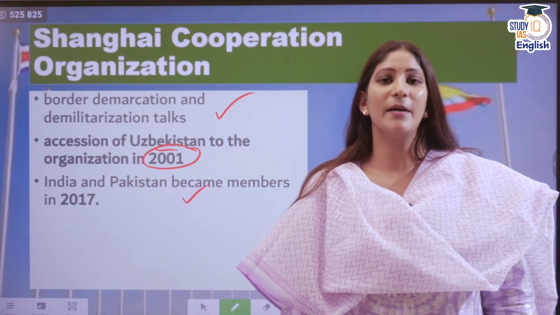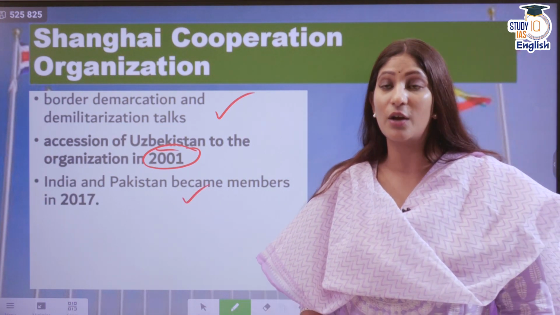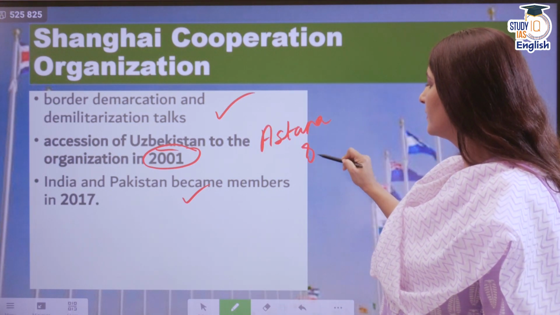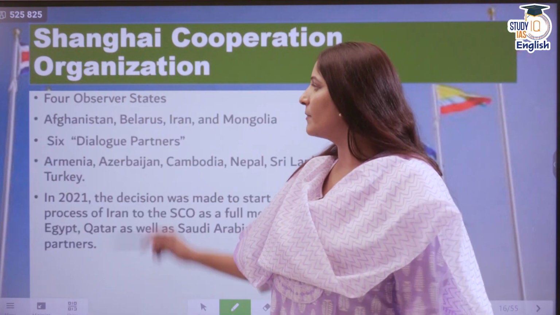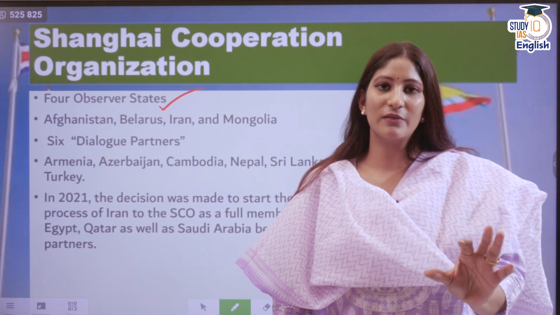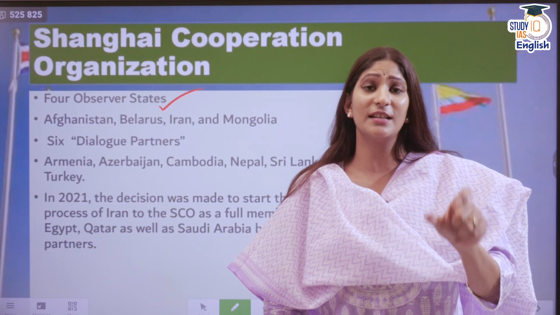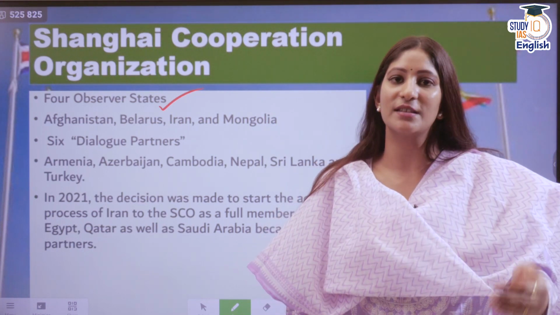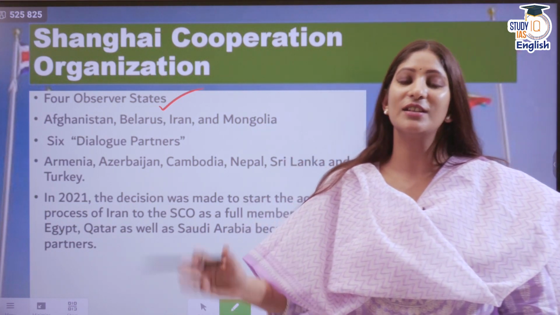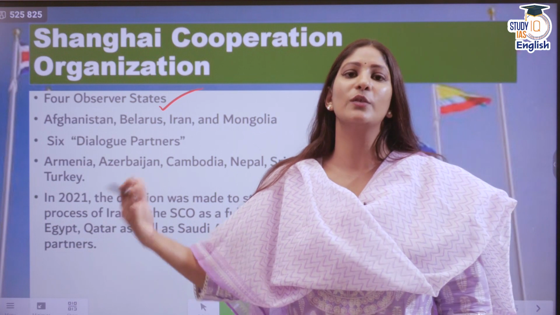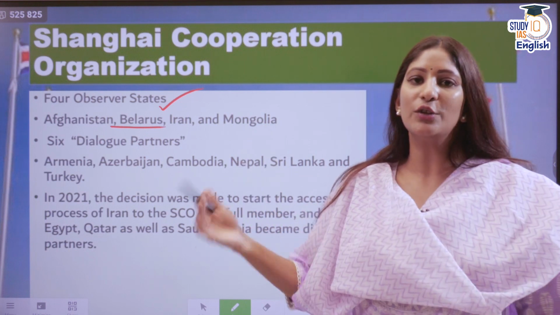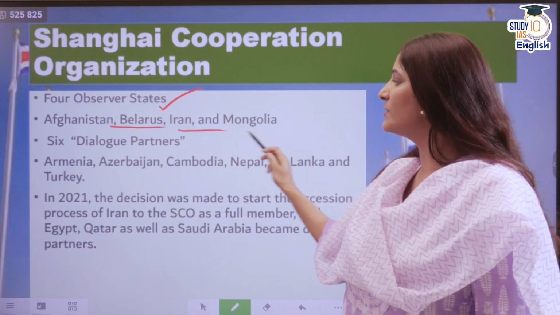India and Pakistan became members of the Shanghai Cooperation Organization in 2017, and that was the Astana Summit. Remember that. Alright. Moving ahead, we are also going to talk about the 4 observer states which are in a run to become members. If you go to the official website of the Shanghai Cooperation Organization, it clearly states that there are 8 members. But Iran is also a runner-up. Now it will also become a part of the Shanghai Cooperation Organization. It hasn't as of yet. In 2021, it was proposed that Iran should be a part of it too. So the 4 observer states, according to the website, are Afghanistan, Belarus, Iran, and Mongolia.